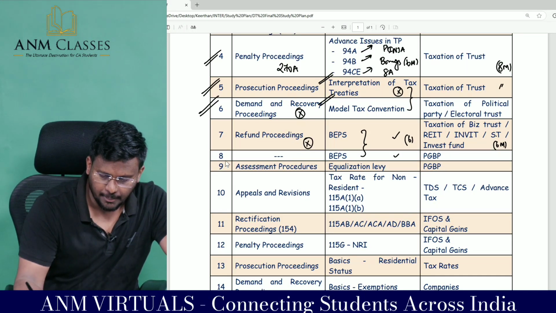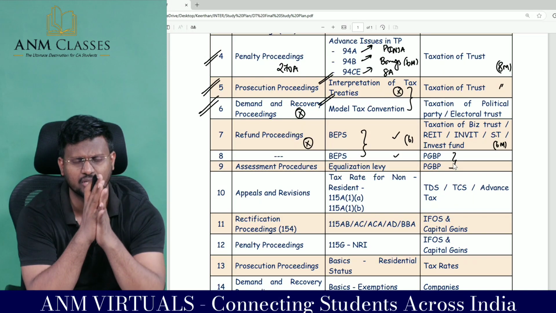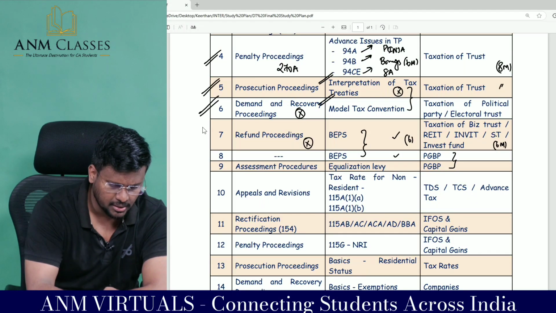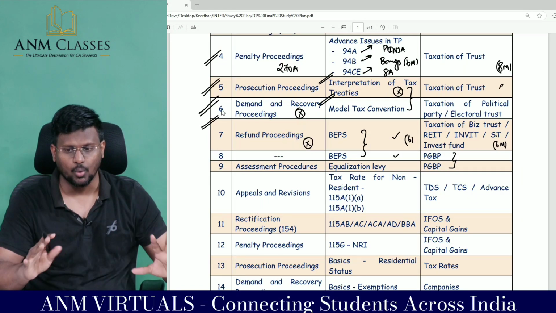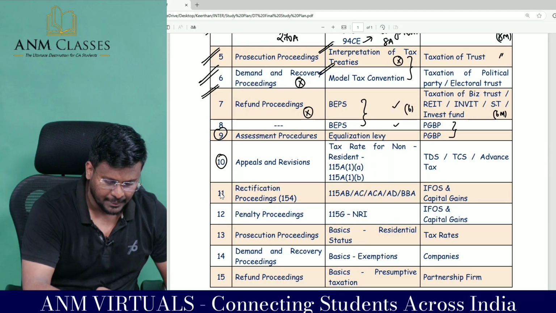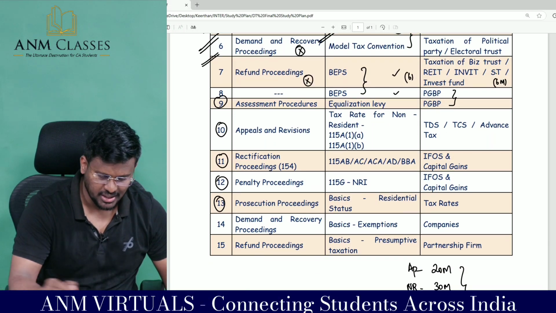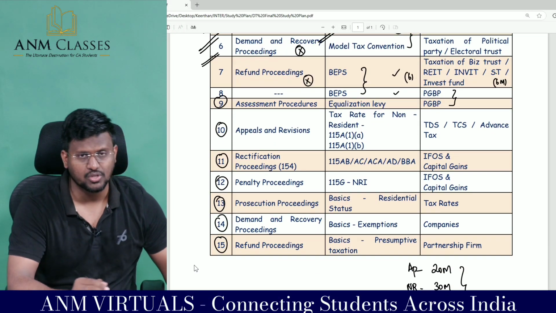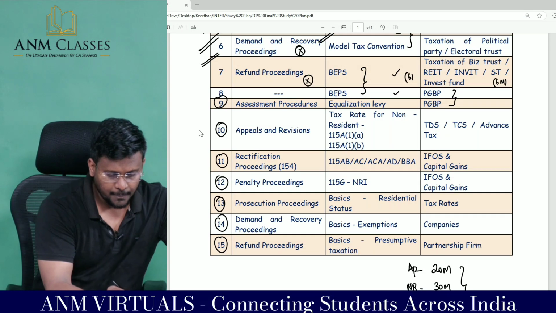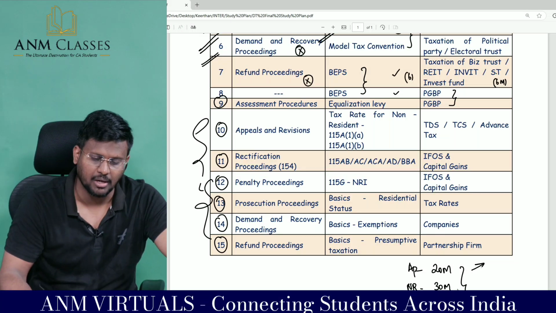Sir, then on day number 8 you start with PGBP, the entire PGBP provisions, my dear lovable students. Then take a break here, because by this you would have completed the assessment procedure 1 round. Repeat the same thing a second time: assessment procedure, appeals and revision, rectification proceedings, penalty proceedings, prosecution proceedings, demand and recovery and refund proceedings. Basically the assessment area is classified into 7 categories. These 7 will give you a minimum of 20 to 25 marks.